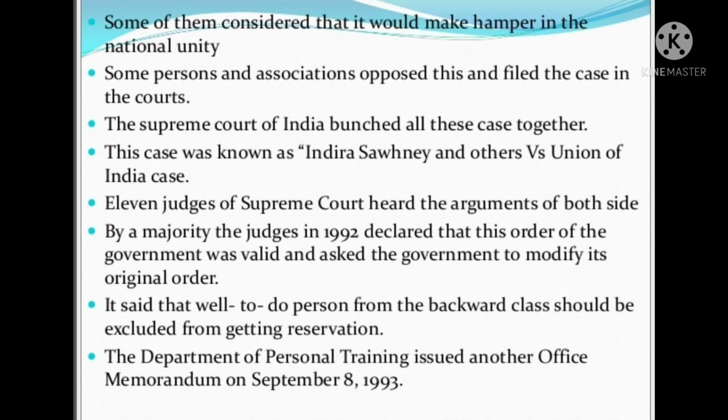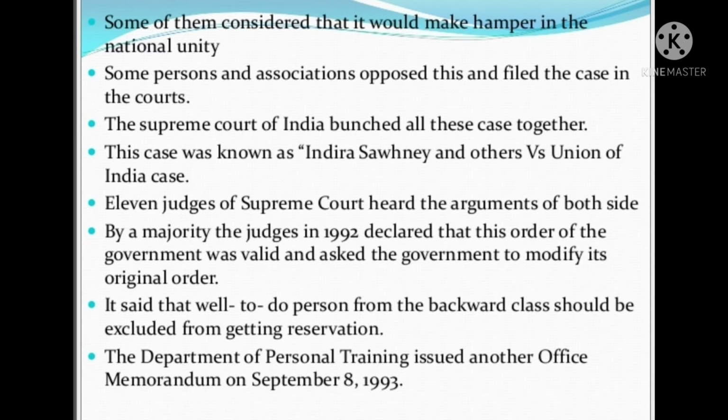This dispute was finally resolved by the Supreme Court of India by hearing all the cases. This case was known as the Indira Sawhney and others versus Union of India case. 11 judges of the Supreme Court heard the arguments of both sides. The Supreme Court judges in 1992 declared that this order of the Government of India was valid and asked the government to modify its original order.